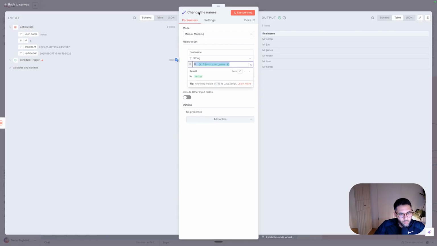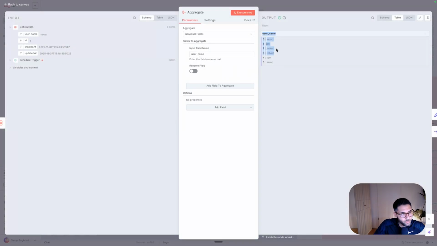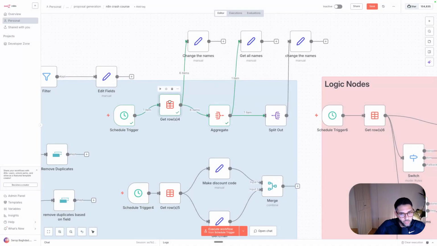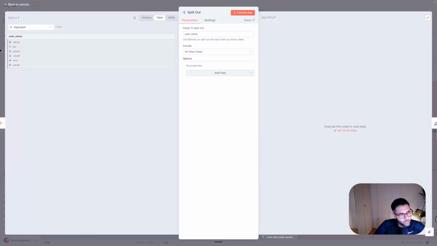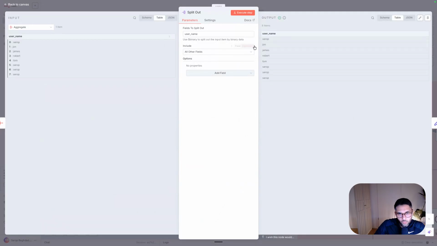But sometimes you call APIs, and these APIs give you the result in an array like this. So rather than giving it to you as a table, where it's nice and you can do the operations, some APIs give it to you as one big array. And in this case, we would need to return it to the table format, right? And this is when the split out happens. So it takes an array as an input, as you see here, and then splits it out. So you would have now the same thing as you had before. So now we just reverted the aggregate function, and now we received the rows with the different names.